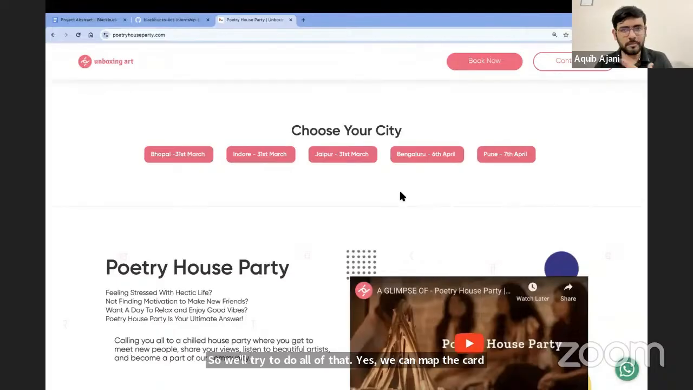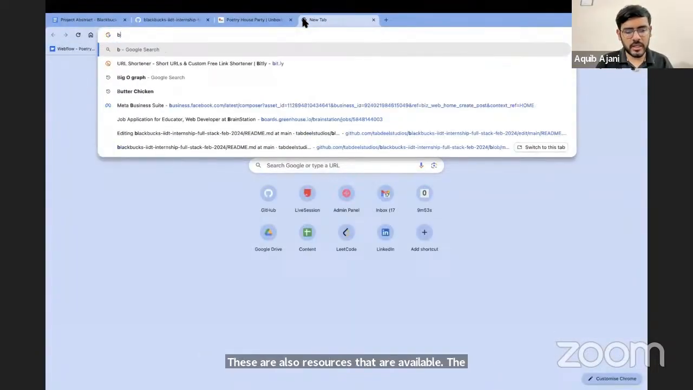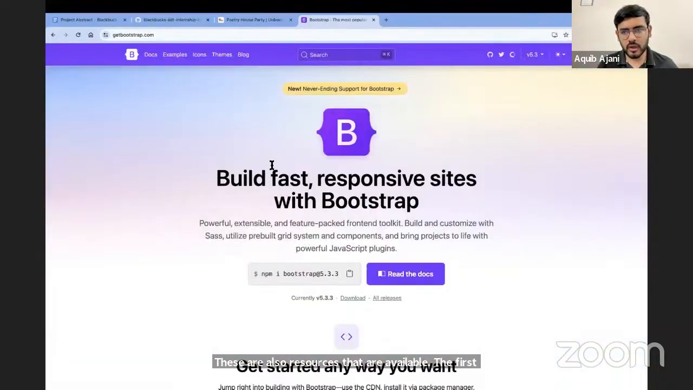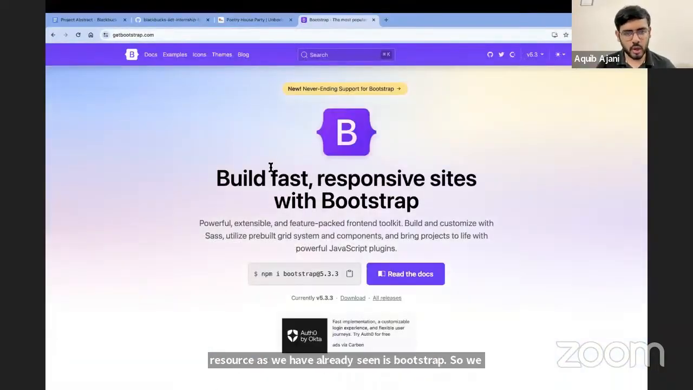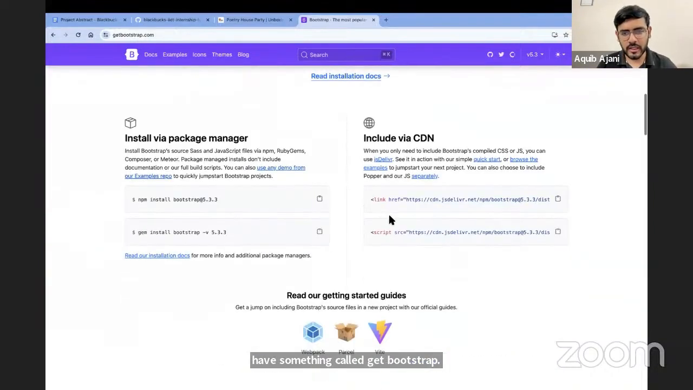Now, before we jump into the project, there are two other things I want to show you. These are also resources that are available. The first resource, as we have already seen, is Bootstrap. So we have something called getbootstrap.com. This is where we can go ahead and include it.